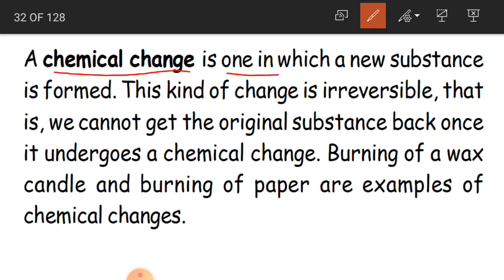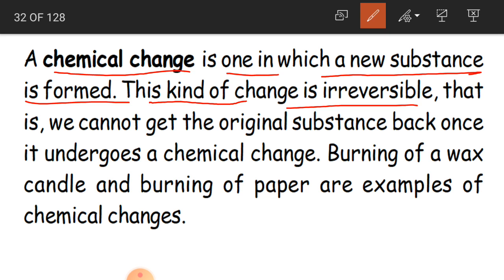Now, what is the chemical change? Chemical change is one in which a new substance is formed. Here you have got a new substance. In physical change, there is no new substance. Okay, this kind of change is irreversible. There is no chance of reversible condition. It is irreversible. We cannot get back the original substance.